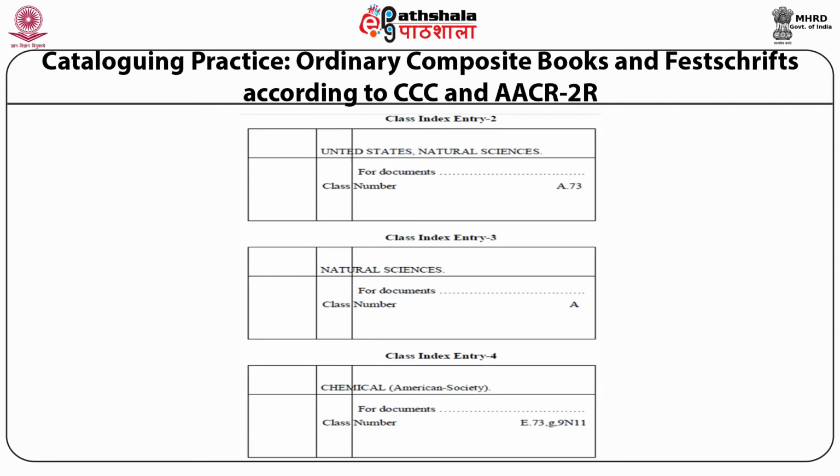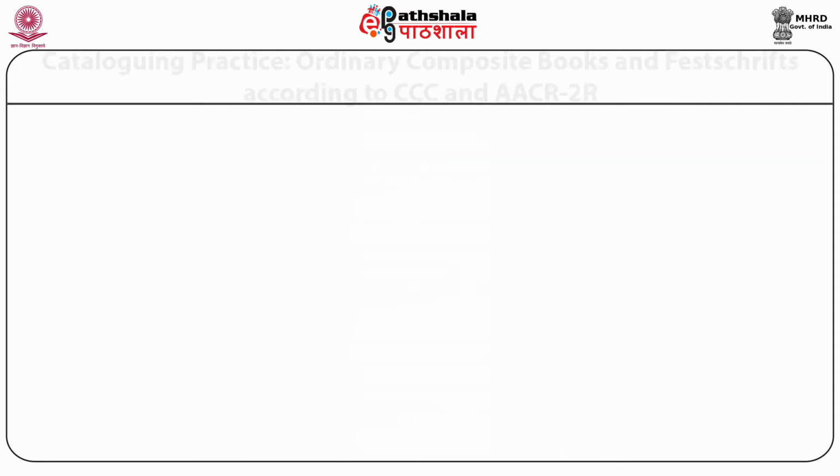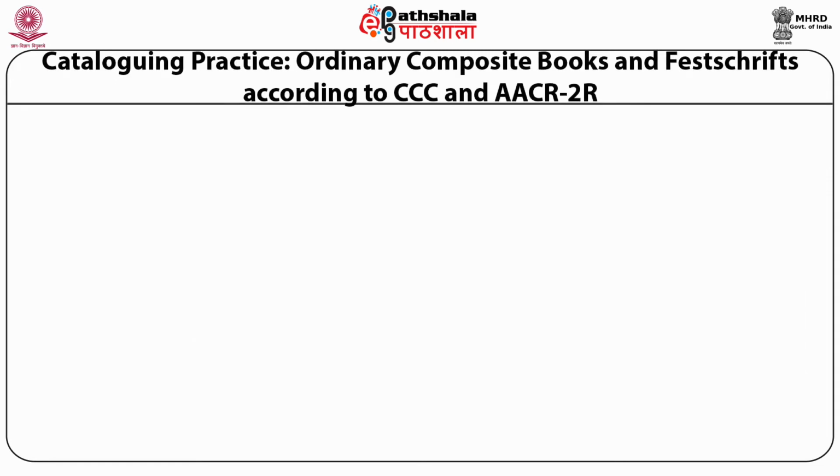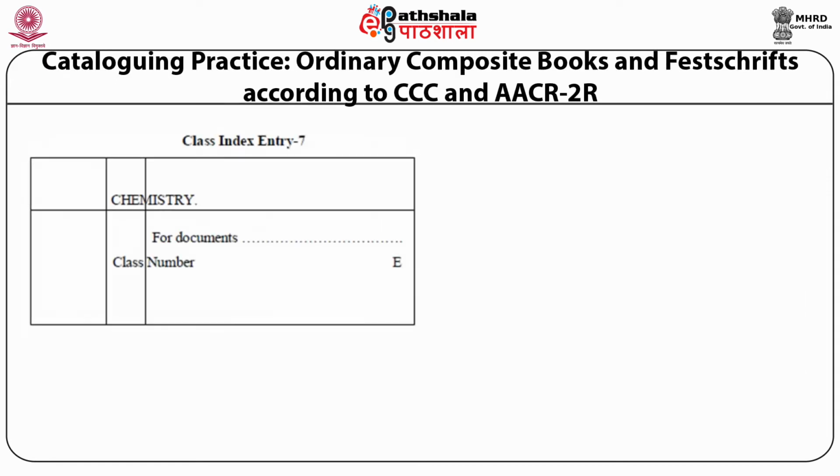As you can see in class index entry number 3, it is made in natural sciences, so the class number is given A. And class index entry 4 is made in society, so for that particular class number is given. These are also class index entries, as you can see. So there will be as many class index entries as are required. There is no limit to it. Again, this is class index entry 7, which is made in chemistry. So the class number of chemistry is given E.